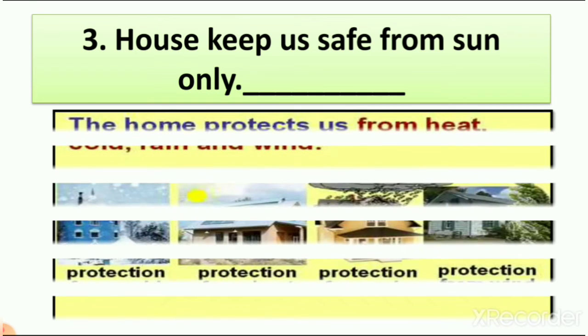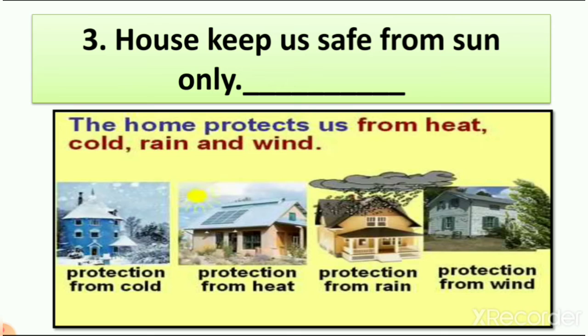So let's see the picture. Here you can see the picture of home protecting us from heat, cold, rain and wind. It means house keeps us safe from sun only is a right sentence or wrong sentence? It is a wrong sentence. That's why I write here false. Why?